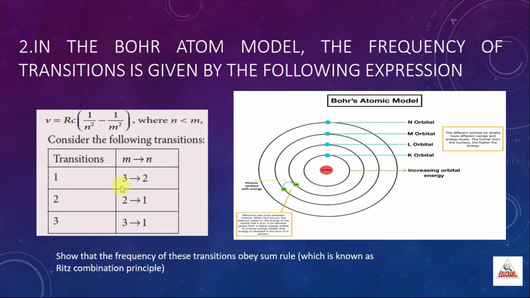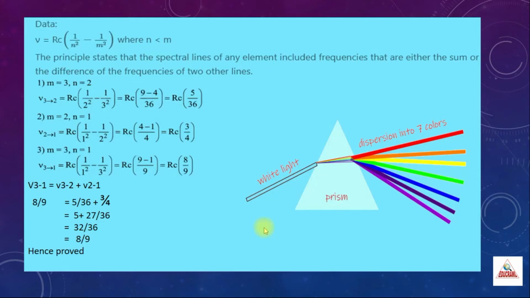Now let us check whether the given frequency obeys the sum rule. So the given expression for frequency is Rc into (1 by n square minus 1 by m square). As I have already told you, the principle states that the spectral lines of any element include frequencies that are either the sum or difference of the frequencies of the other two lines. So for each transition we have to find the frequency. First we will take the transition from m is equal to 3 to n is equal to 2.